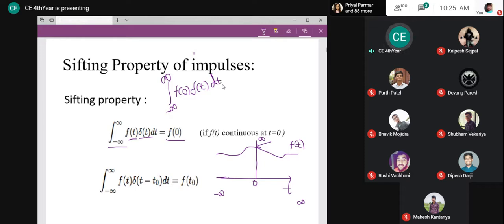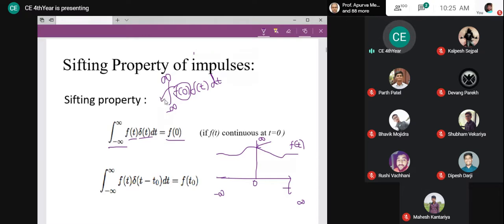It will not vary with respect to t, because it is the value of the function at t equal to 0, which will be constant. Whatever the value is, it will be constant, right? So it is not going to vary with respect to time, and hence it is a constant for this integral. It will come out.